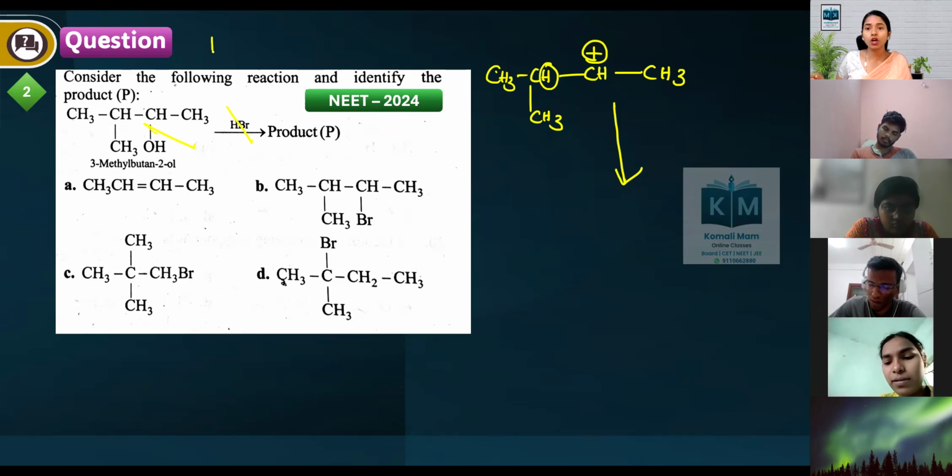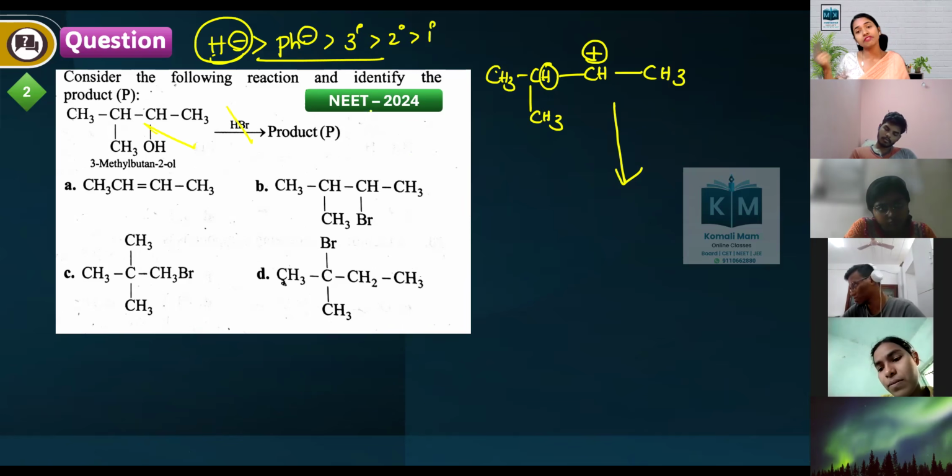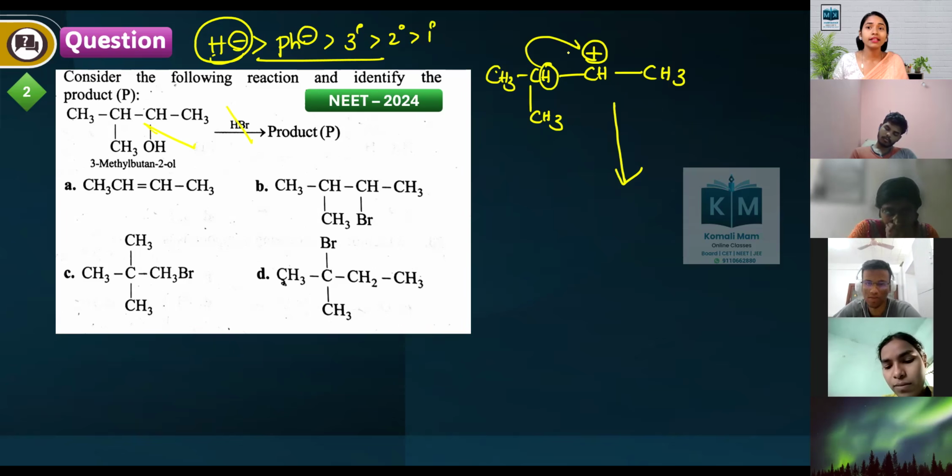What is the shift order? Hydride shift is faster than phenyl shift, which is faster than tertiary, secondary, and primary. Correct? This is the shift order. Now the hydride can shift faster when compared to the methyl. So the hydride ion shifts faster and it results in the formation of a secondary carbocation here.